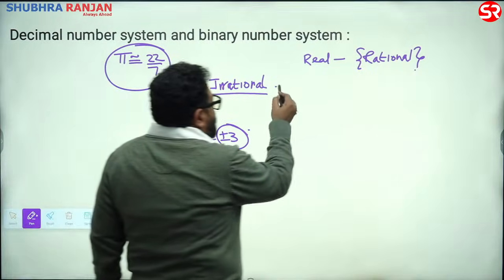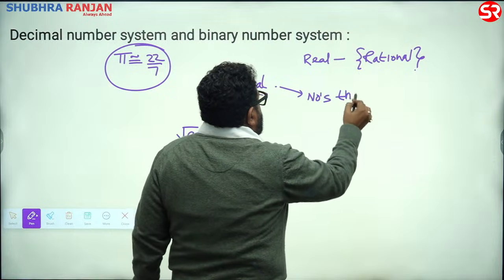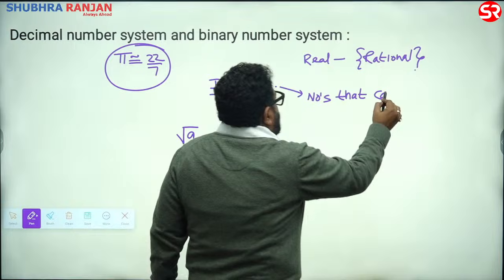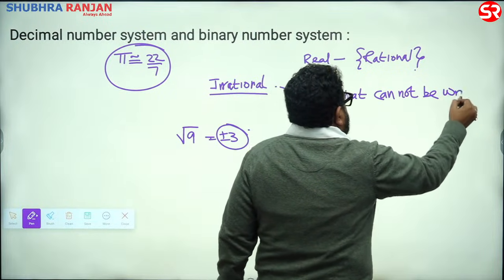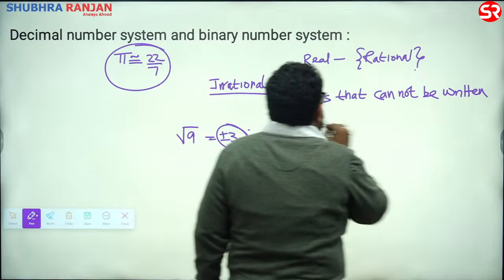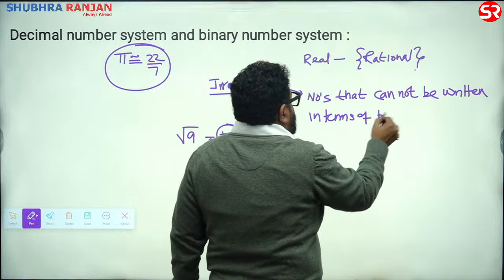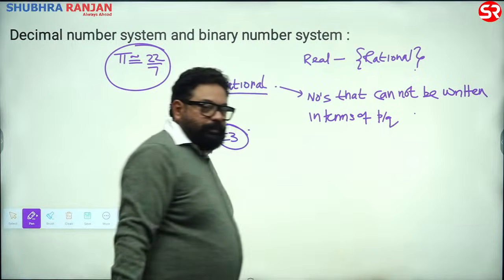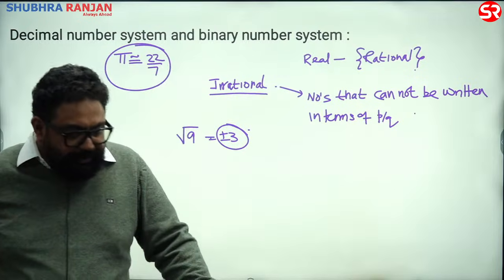Or we also say numbers that cannot be written in terms of P upon Q. We know these definitions, isn't it? अपने को पता है ये दोनों definitions relevant हैं.